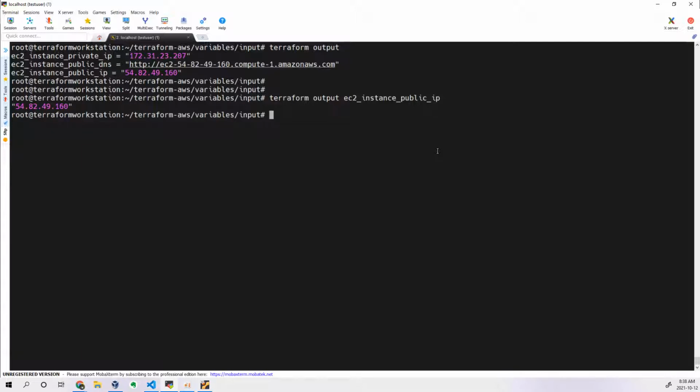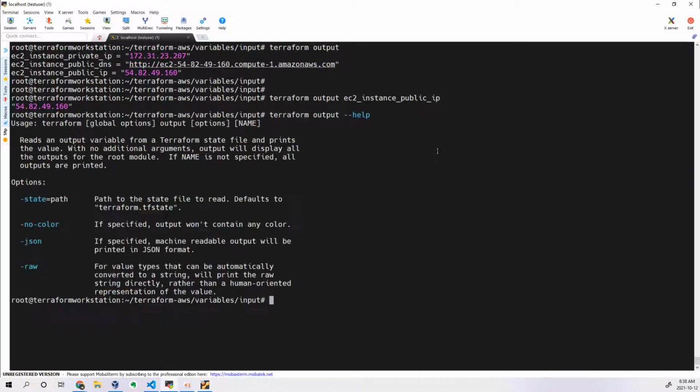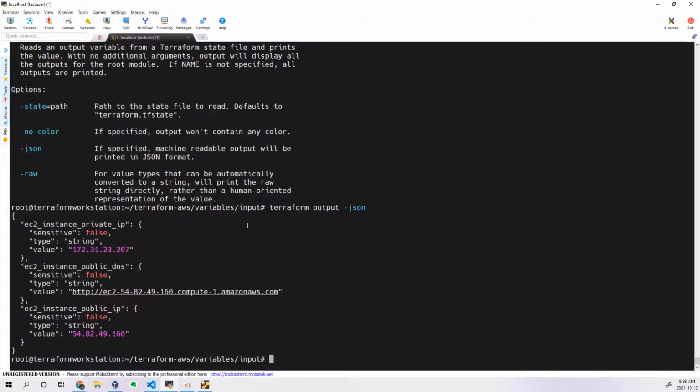If you want to see more, terraform output --help. You can see if you want to print this output in JSON format also, you can do that. It is not that interesting for us, but still if you want to print in JSON output, you can see that it is printing in JSON output format. It will show you some more information. Is it sensitive? False. What type is it? String type. Okay, so that is what it is printing.